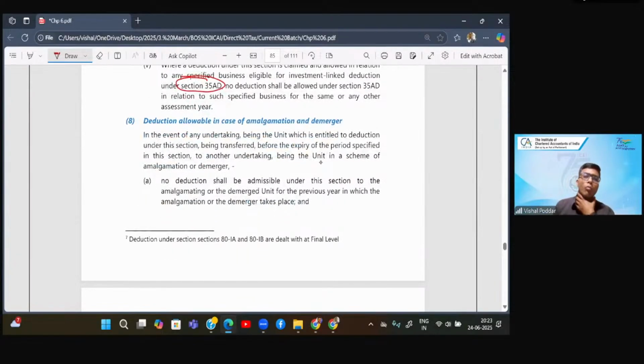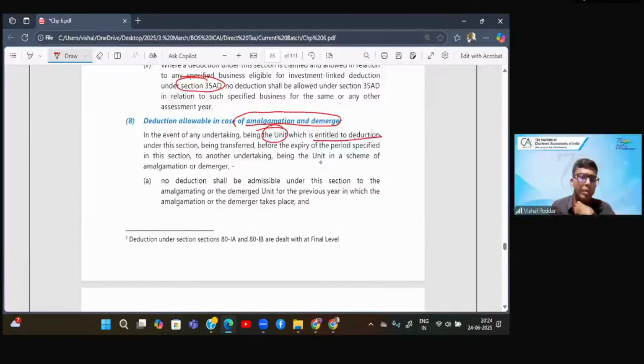Now, what if before these 15 years, which is the total time limit, your undertaking has been merged or demerged? Before expiry of 15 years, your unit under amalgamation becomes part of some other company. In such a case, the unit will still be entitled to the deduction.